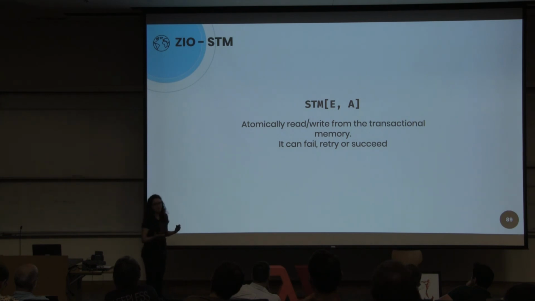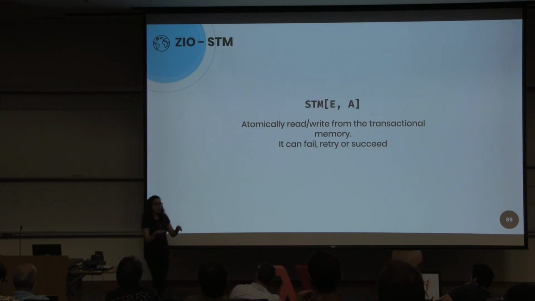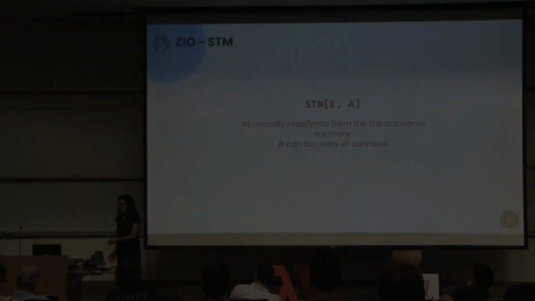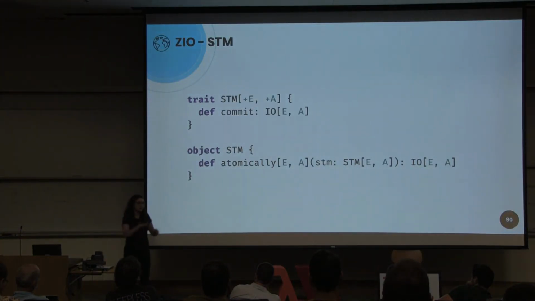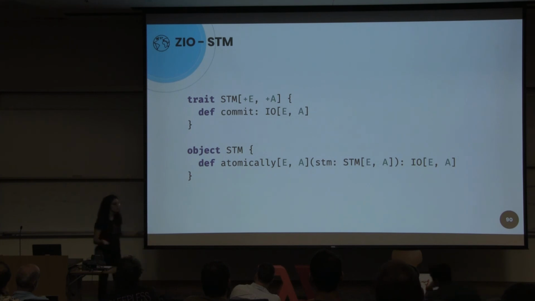In case of retry, this transaction will be suspended until the transactional memory changes. The transaction then retries, and this is exactly what we want to achieve. At the end, when we have our transaction, if we want to atomically perform it, we can call stm.atomically, or we can call transaction.commit.